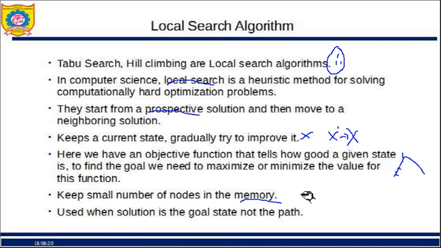So local search algorithms move from solution to solution in the search space. You know, we have a search space. If you feel like this is a solution, next time you feel like this is a better solution. So it goes from one solution to the other by applying local changes.